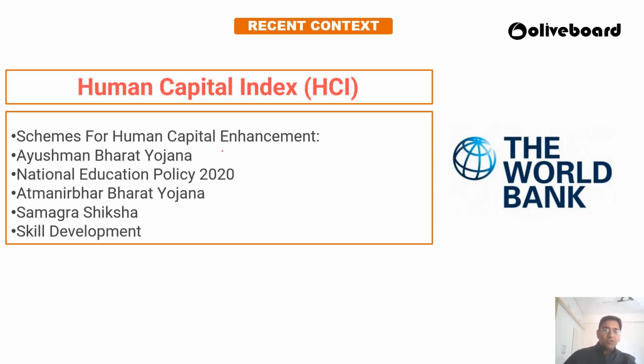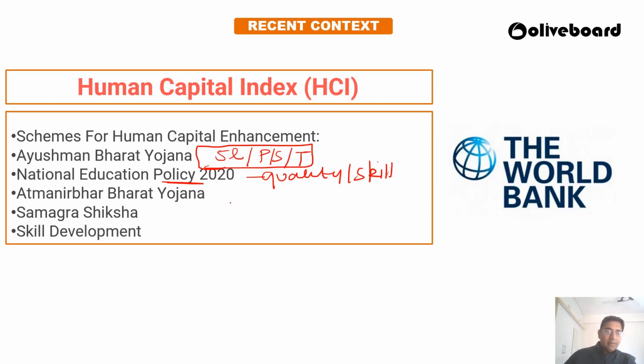Ayushman Bharat Yojana, 5 lakh rupees insurance, then primary care, secondary care, tertiary care, everything. So this is the biggest insurance scheme that any country in the world is running right now. Then the new education policy has come, where quality education, skill development, and experiential education have been launched.